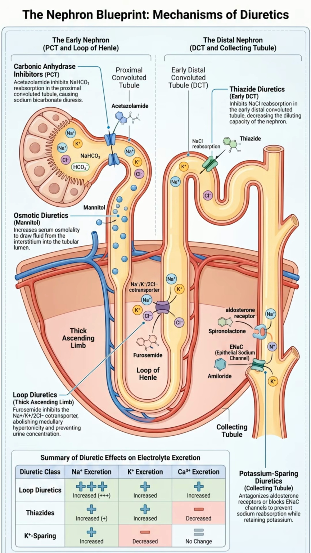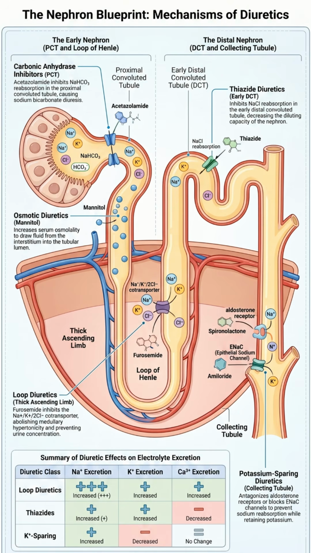Transitioning to the thick ascending limb, we encounter the most potent class, loop diuretics, including furosemide, bumetanide, and ethacrynic acid. These agents achieve their effect by reversibly binding to the chloride binding site of the sodium-potassium-2-chloride cotransporter on the apical membrane. This inhibition not only results in a massive delivery of sodium to the distal segments, but also dissipates the corticomedullary osmotic gradient. Because this gradient is the engine for water reabsorption in the collecting duct, its loss results in the production of large volumes of dilute urine.